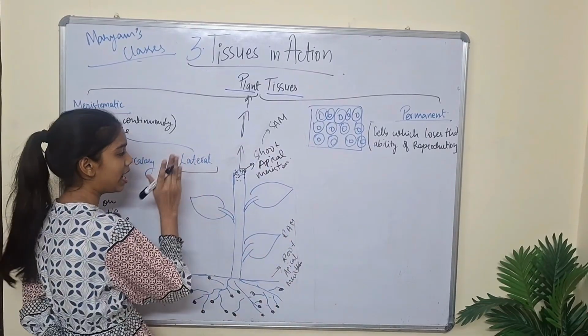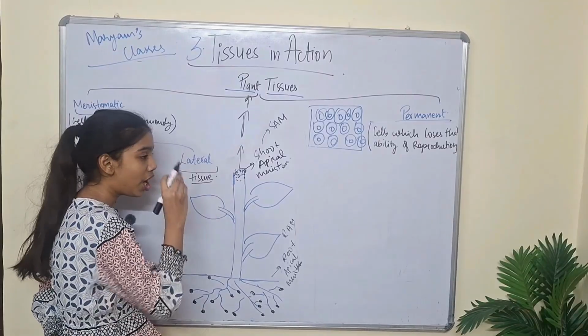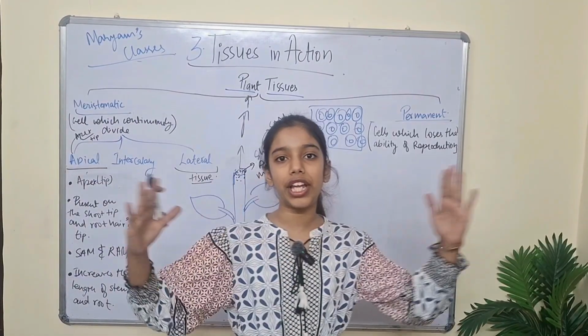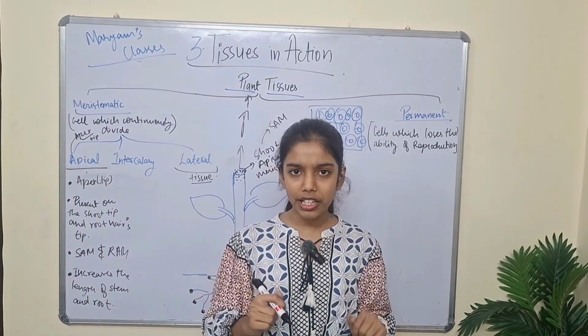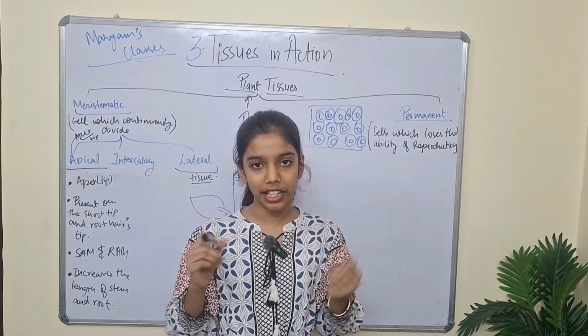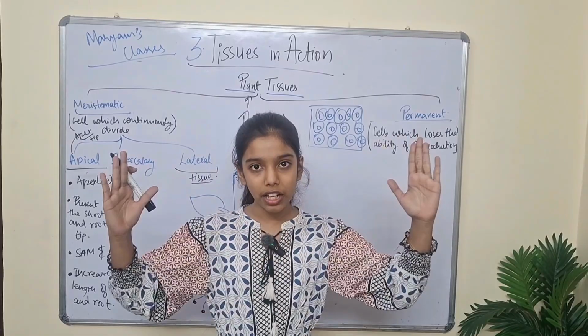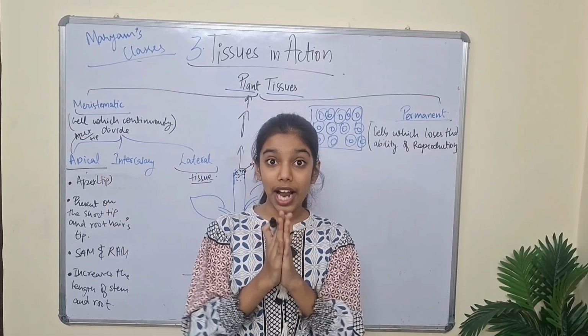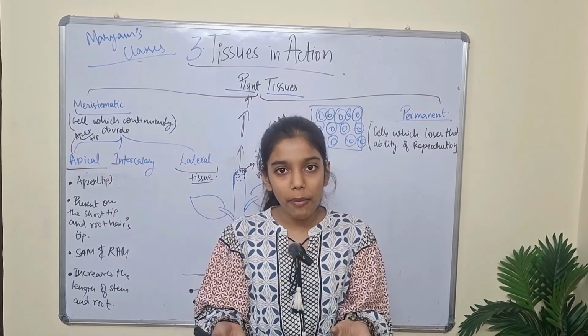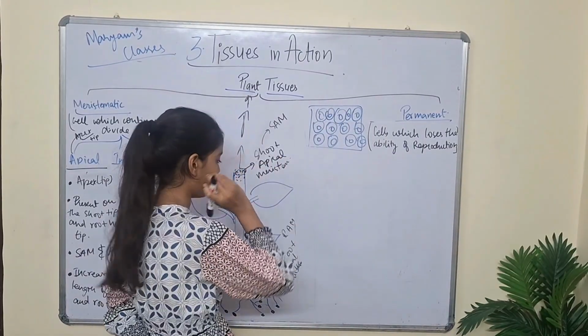In the same way, the lateral tissues are a type of meristematic tissue which increases the breadth of the plant. That means when a plant grows, it is not that much thin that it was when it was a tiny plant. It became thicker, yes, and that thickness comes from lateral tissue, lateral meristematic tissue.